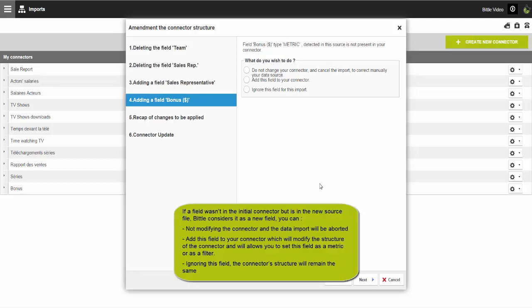If a field wasn't in the initial connector, but is in the new source file, Bittle considers it as a new field. You can then not modify the connector, and the data import will be aborted. Add this field to your connector, which will modify the structure of the connector and will allow you to set this field as a metric or as a filter. Or ignore this field, and the connector structure will remain the same.